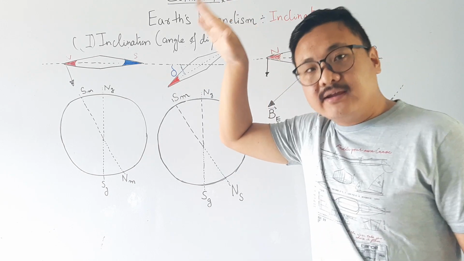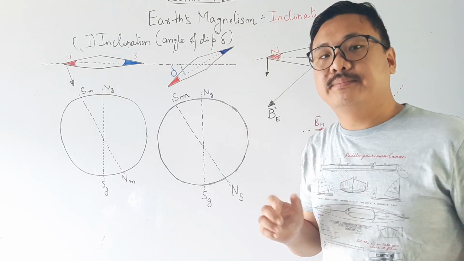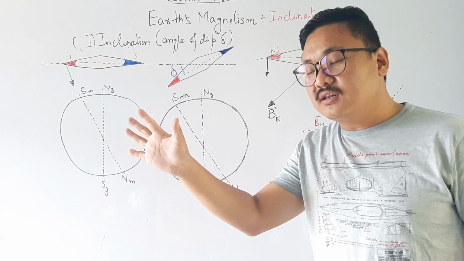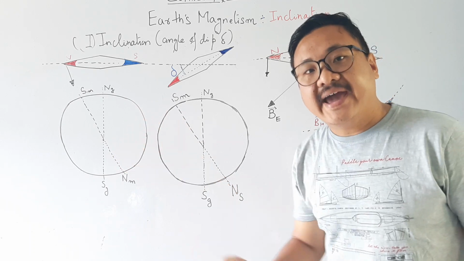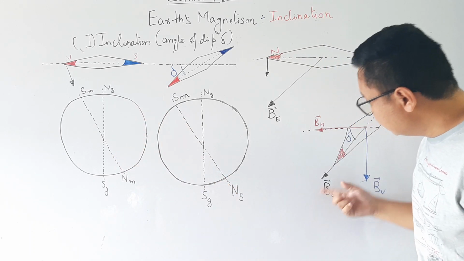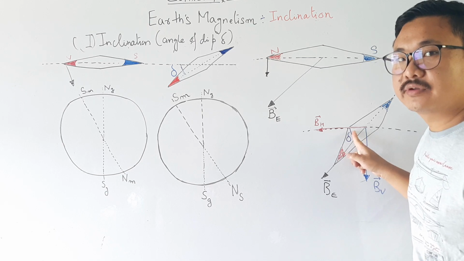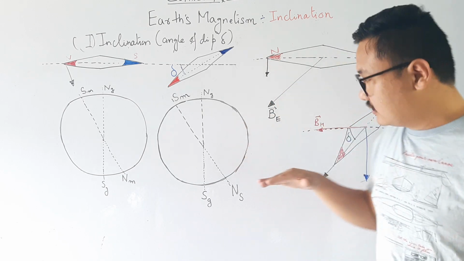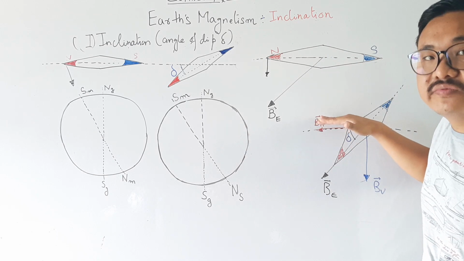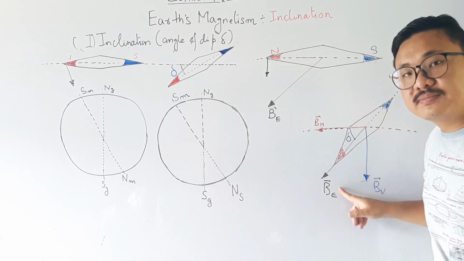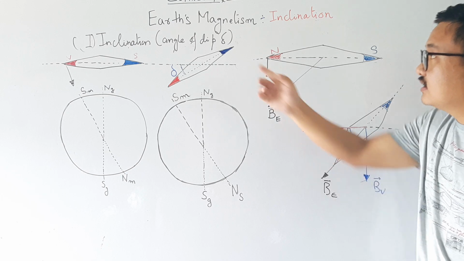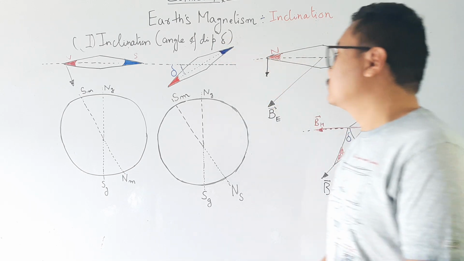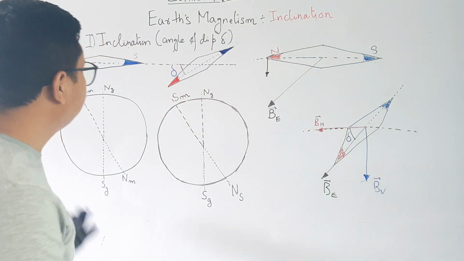The angle subtended between the horizontal magnetic field and the Earth's magnetic field is called delta. So what is delta? The angle subtended between the horizontal magnetic field and the Earth's magnetic field is my angle of dip. So we got the definition.